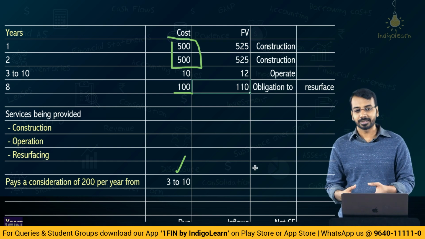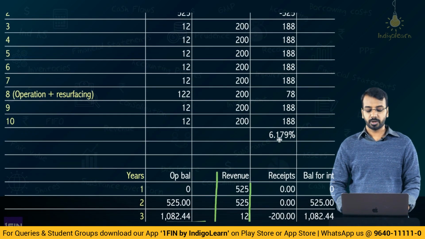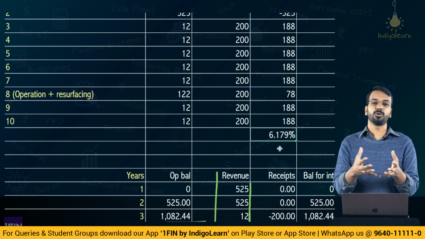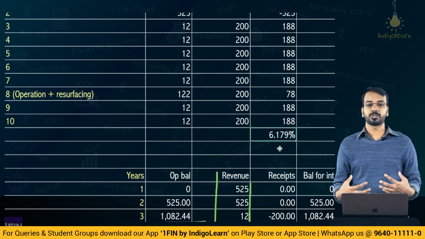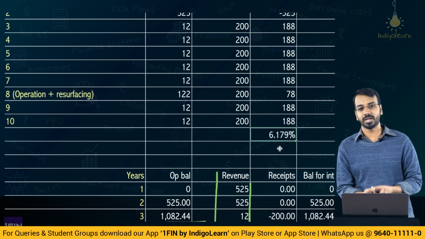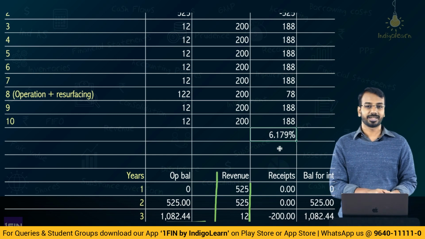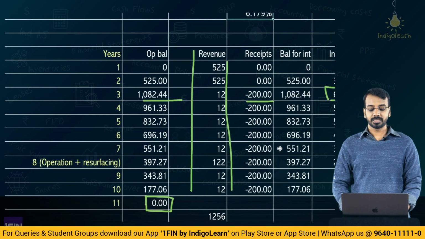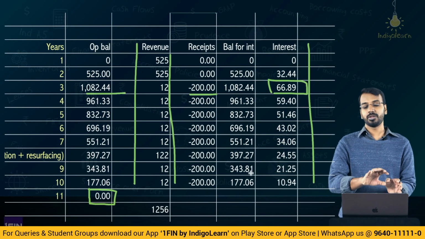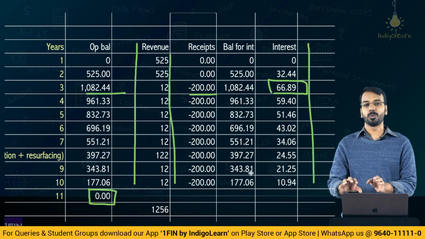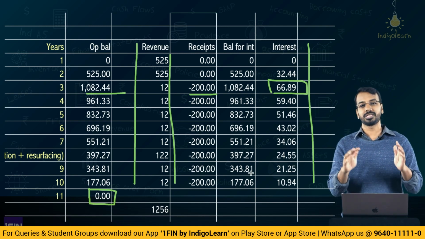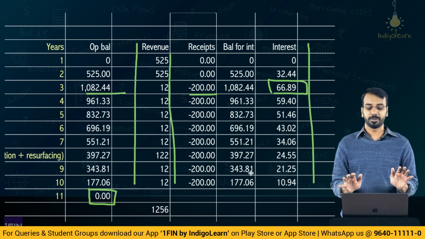Now, when you consider all of these and see the payment pattern, you get an effective interest rate of 6.179 or 6.18%. This will be given to you in the examination, or you can do an IRR method and calculate. I don't expect the institute to test you at this level on how to calculate IRR. They should simply give you the IRR and check whether you can apply the IRR correctly or not. Then, considering 6.18%, we created an amortization schedule. If you are somewhat confused out here, no need to worry, you can revisit the video, and when we come to Ind AS 109, we'll have a lot of these kind of problems. So, you'll be absolutely comfortable, right?